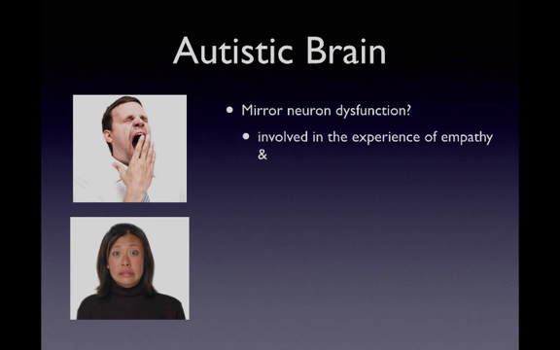So the idea is that people with autism either do not have or have dysfunctional mirror neurons, and that explains the difficulty they have in understanding others' emotions and in social interactions. So one study hypothesized that people with autism would be unlikely to yawn after seeing another person yawning. And their study found exactly that. Watching yawns triggered more than twice as many yawns in neurotypical children than in the autistic ones, providing support for that idea.